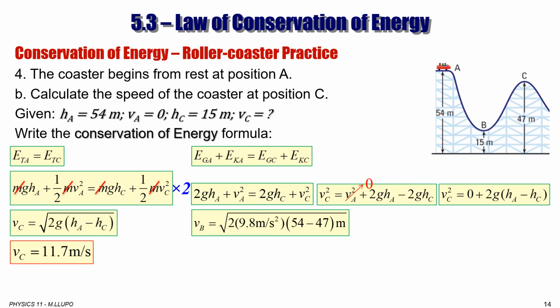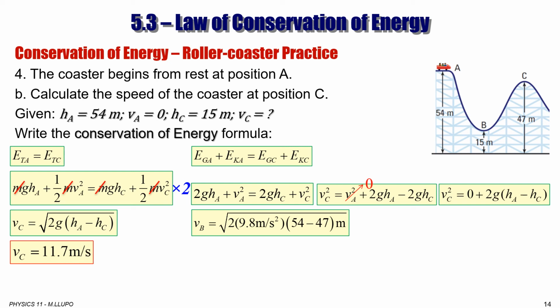If you see, the speed decreases, and it's common sense because height increases. Gravitational potential energy increased. So that gravitational potential energy that was increased was taken from kinetic energy. So the total is the same. Imagine this as no friction and no air resistance. So that's what we're talking about in an ideal situation.